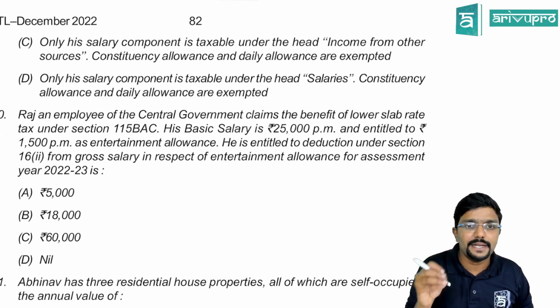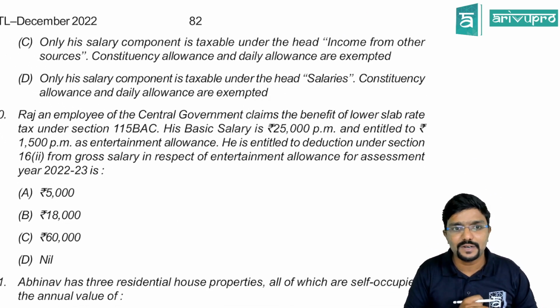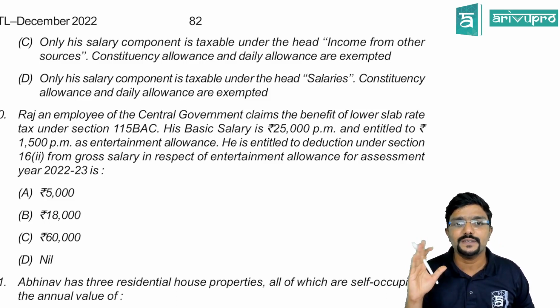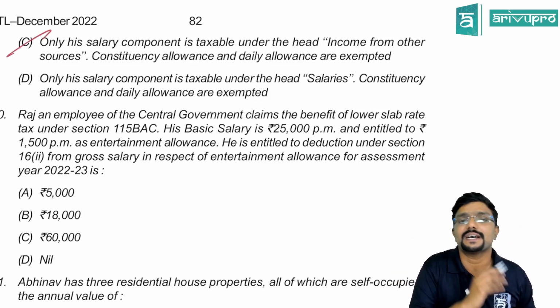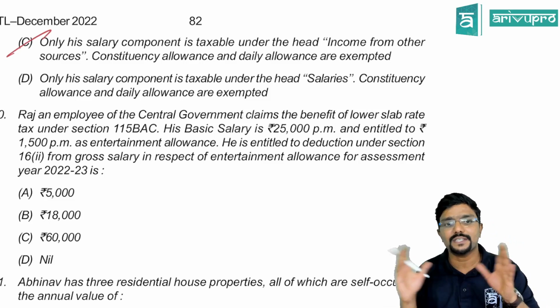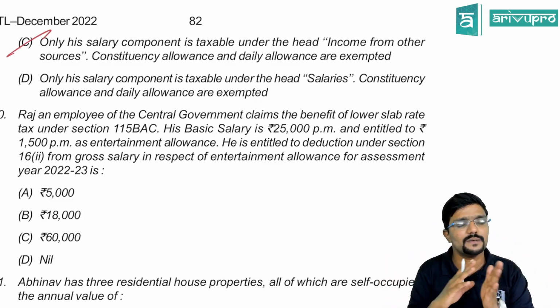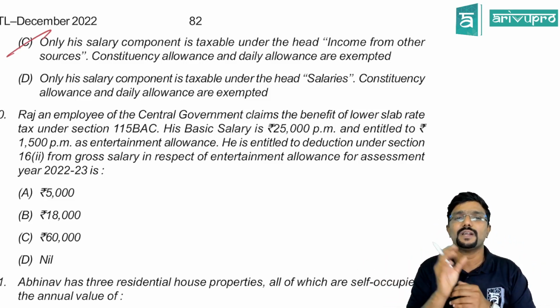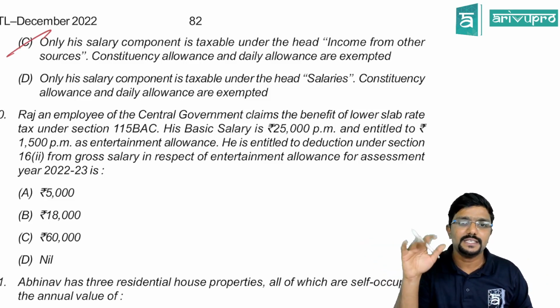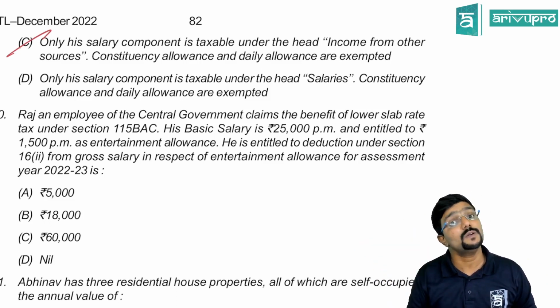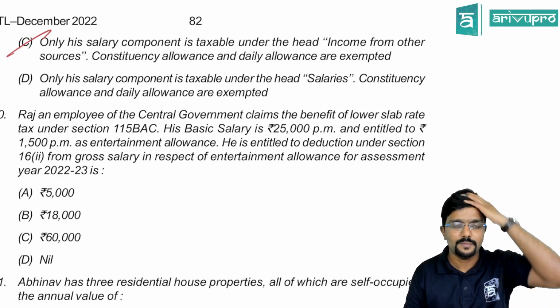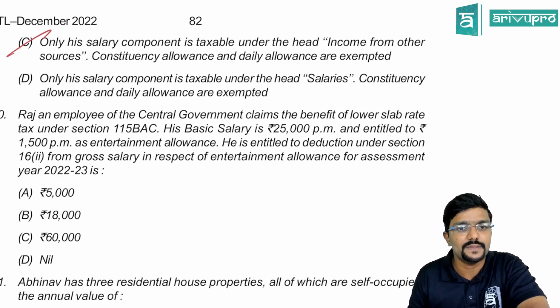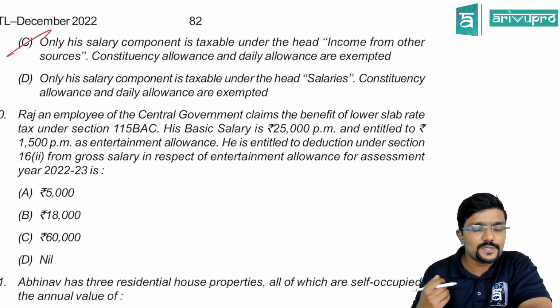Then only the salary component is taxable under the head income from other sources, whereas constituency allowance and daily allowance are exempted. This is actually the correct answer. These two are allowances, so daily and constituency allowance are exempt, whereas salary, whatever basic pay, DA and all you will get, is taxable under the head other sources and not salary, because the employer-employee relationship is not there. So we'll see the last option also.